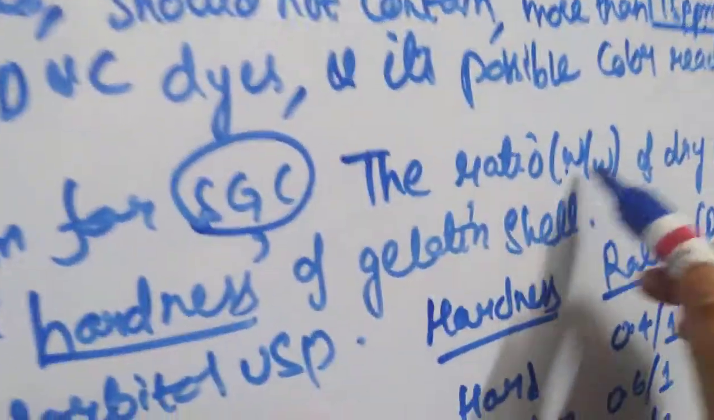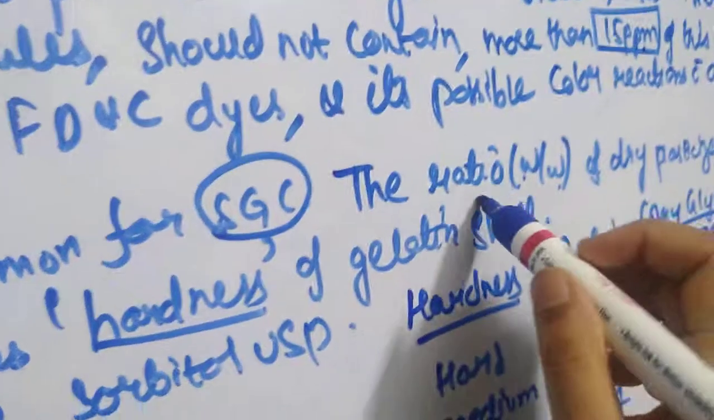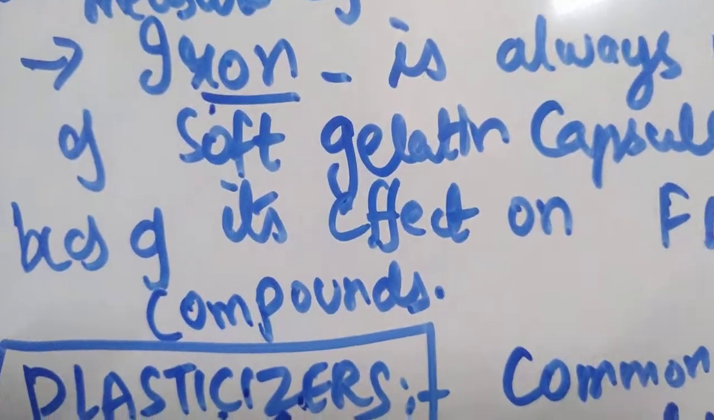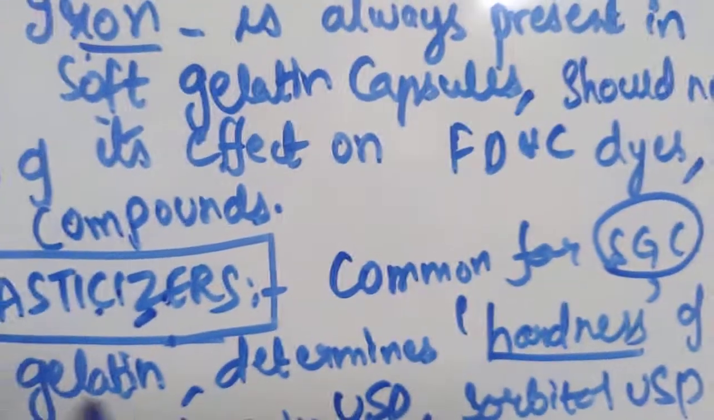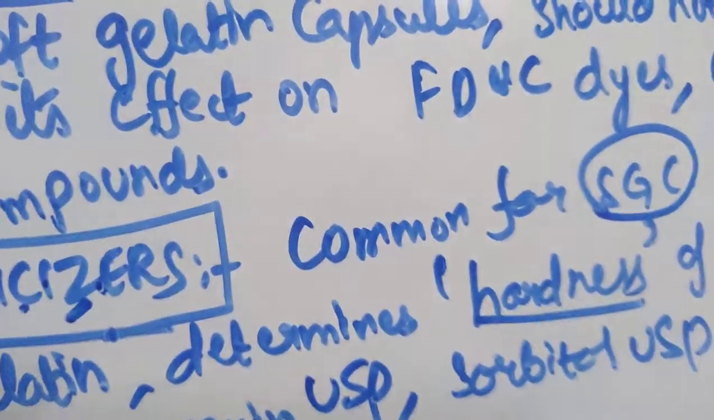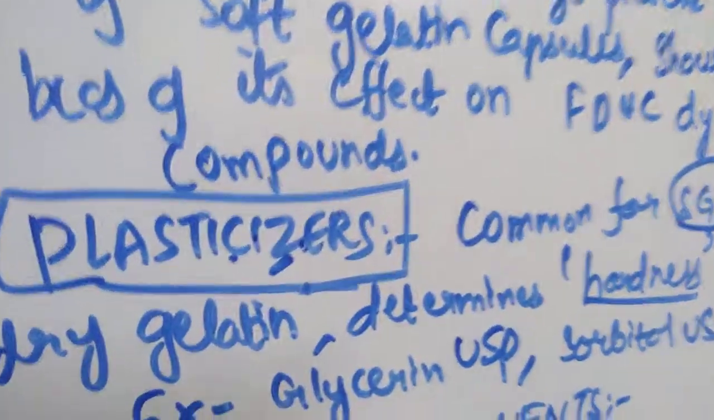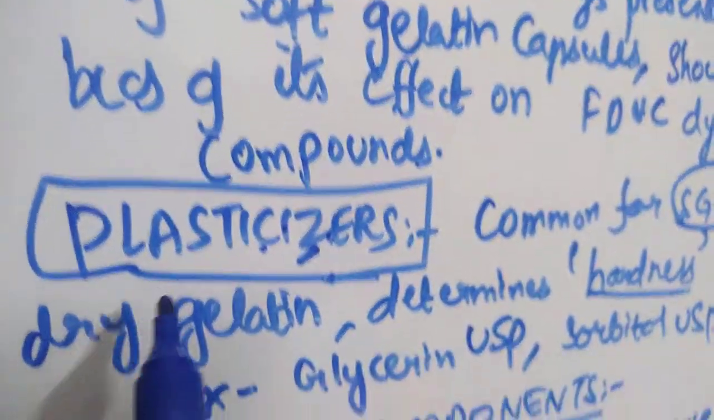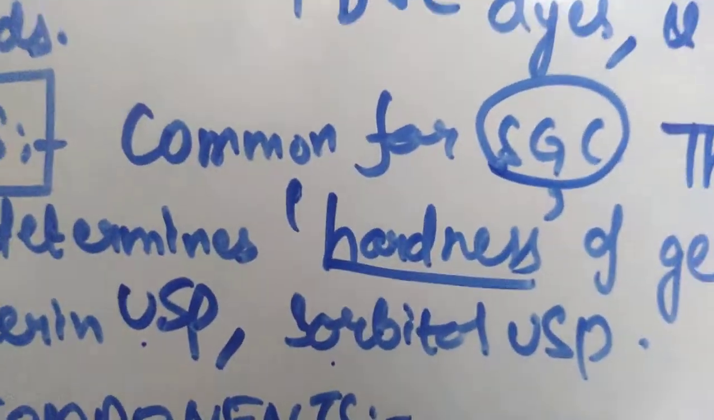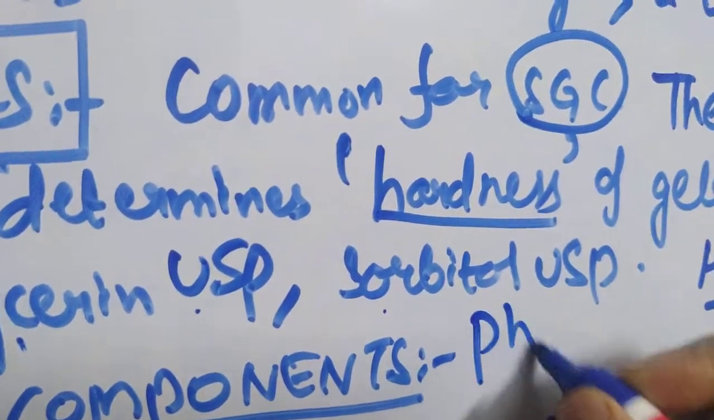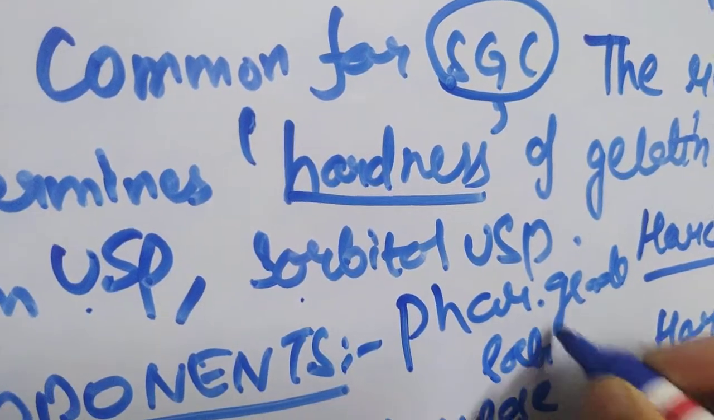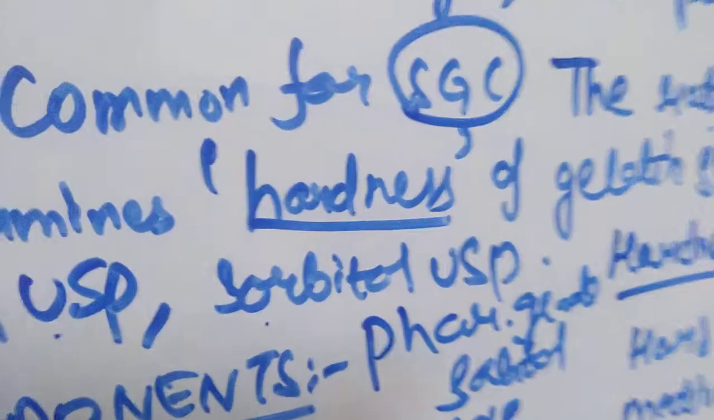And the ratio W by W, that is weight in grams only. The ratio of dry plasticizer to dry gelatin determines the hardness of the gelatin shell. So if you know the ratio, you can determine the hardness of the shell. The examples of plasticizers include glycerin USP, sorbitol USP, and pharmaceutical grade sorbitol. All these are examples of plasticizers.